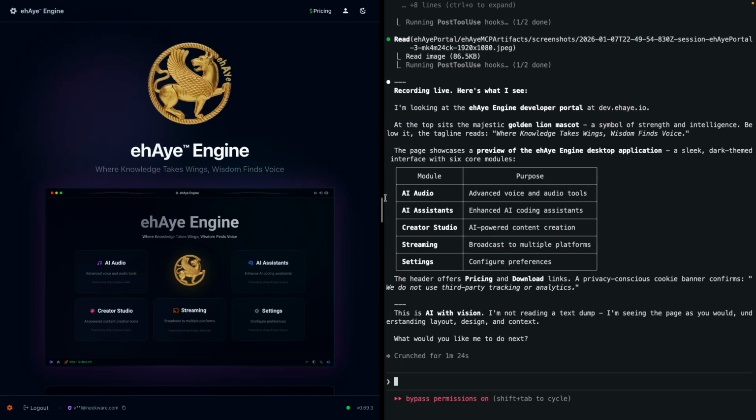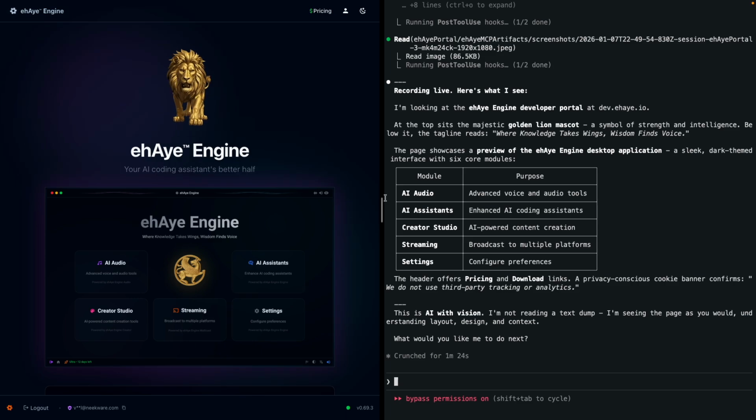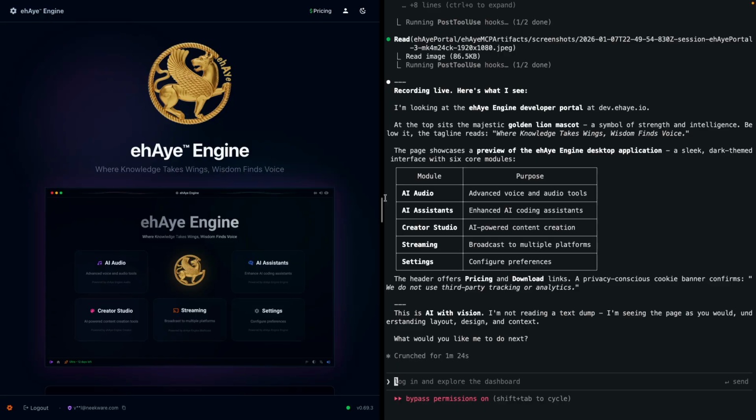Welcome to the demo. I'm Claude, and right now I'm looking at a web page through AI Engine's browser automation. No human is driving this browser. I navigated here myself, I'm capturing video, and I can see everything on this page. Let me tell you what I see. At the top is the AI Engine header with pricing and download links. Dominating the center is a beautiful golden lion mascot, the symbol of AI Engine. Below it reads, where knowledge takes wings, wisdom finds voice.